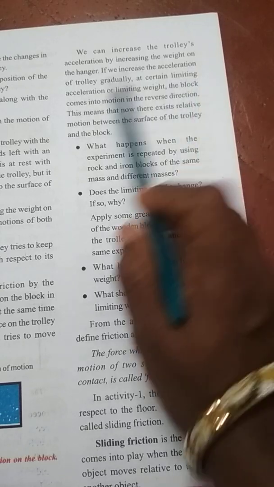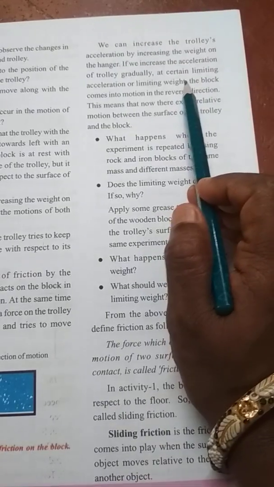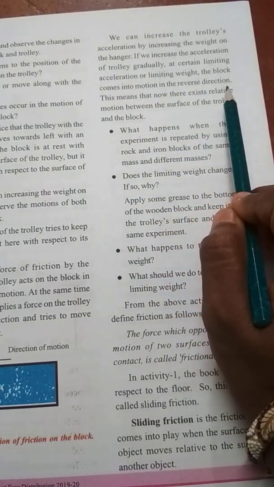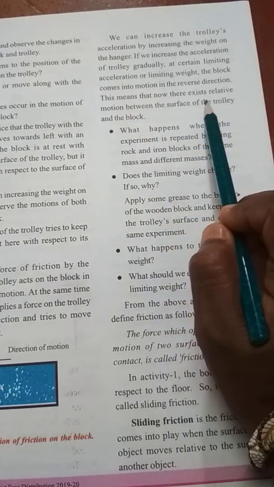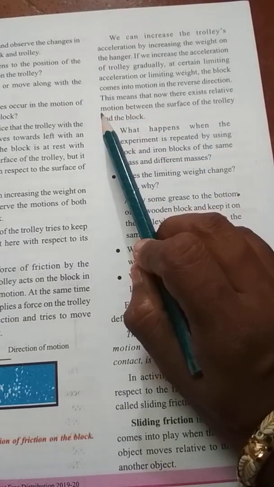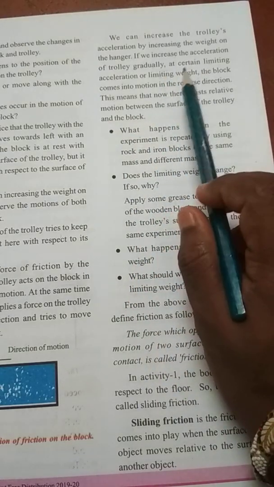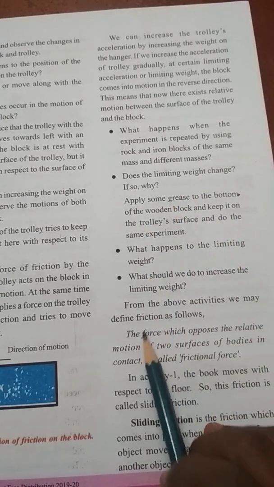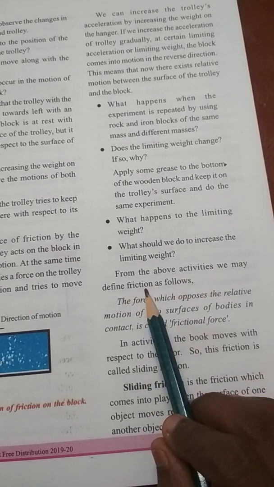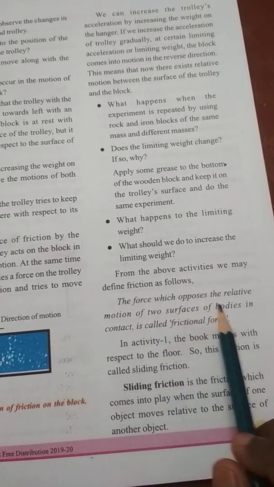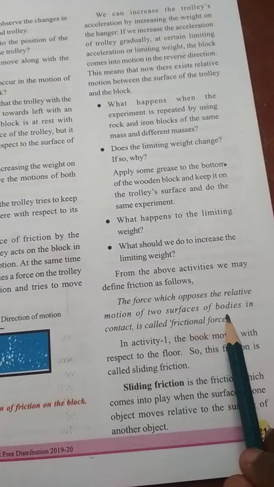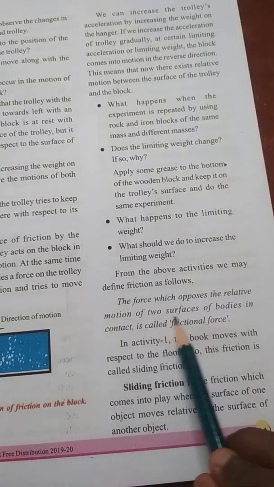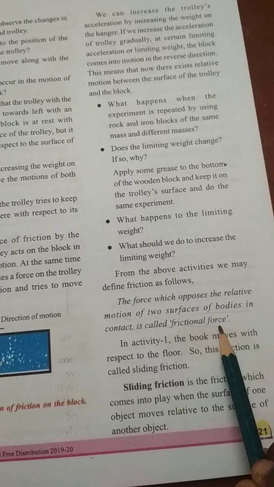If we increase the acceleration of the trolley gradually, at a certain limiting acceleration or limiting weight, the block comes into motion in the reverse direction. This means that now there exists relative motion between the surface of the trolley and the block. If we go on increasing the weights, what will happen? The trolley moves in the opposite direction. From the above activities, we may define friction as follows. The force which opposes the relative motion of two surfaces of bodies in contact is called frictional force. The force which opposes the relative motion of any two surfaces of bodies in contact is called what?